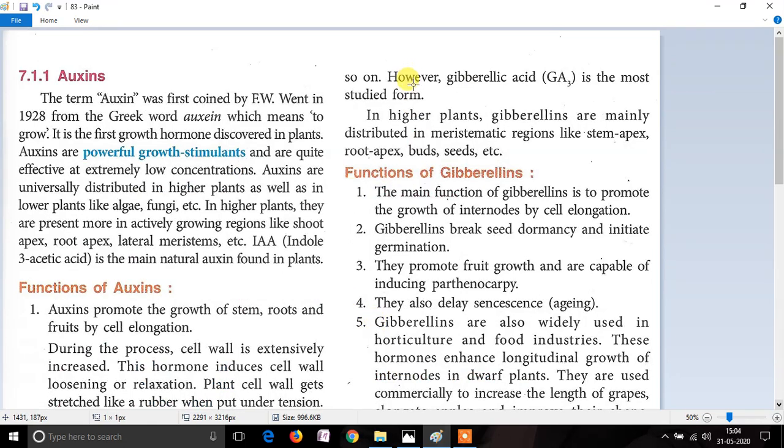GA3 hormone, which is known as gibberellic acid, is the most studied form of the gibberellins. This hormone, gibberellin, is usually found in the higher plants and is mainly distributed in the meristematic region like stem apex, root apex, buds, seeds, etc. This hormone is very much similar to the hormone known as auxin, which we have studied in the previous video.